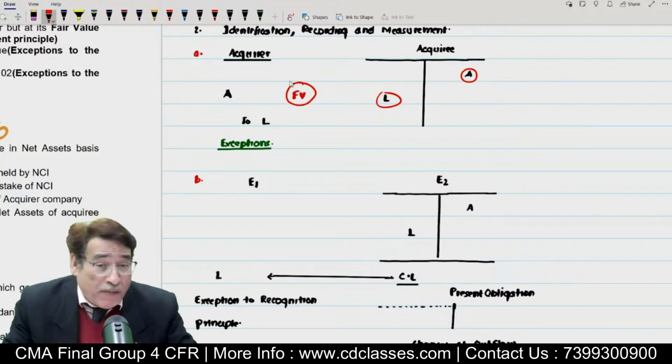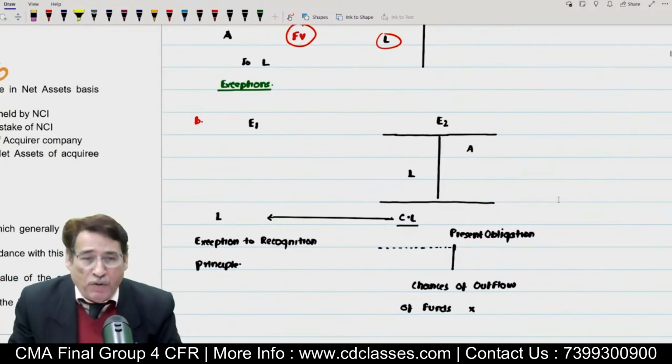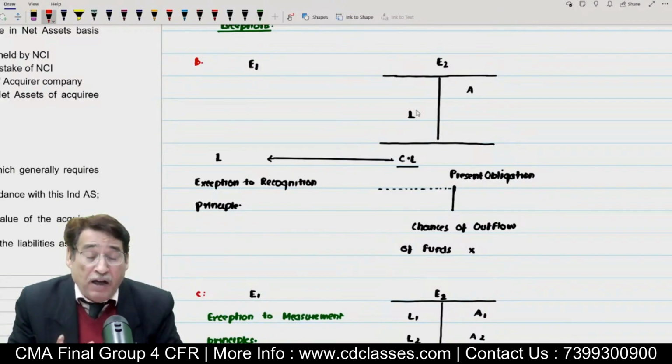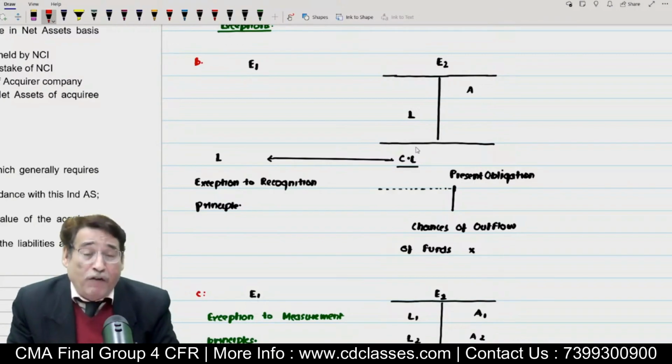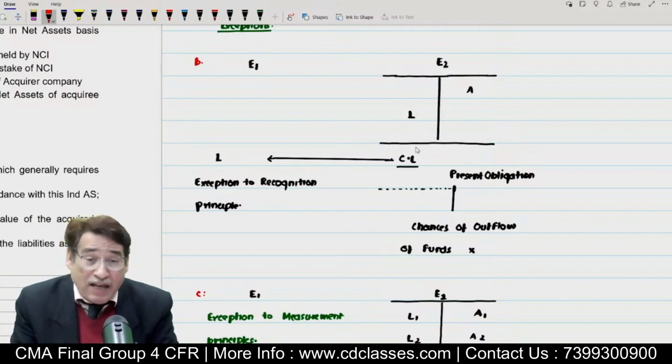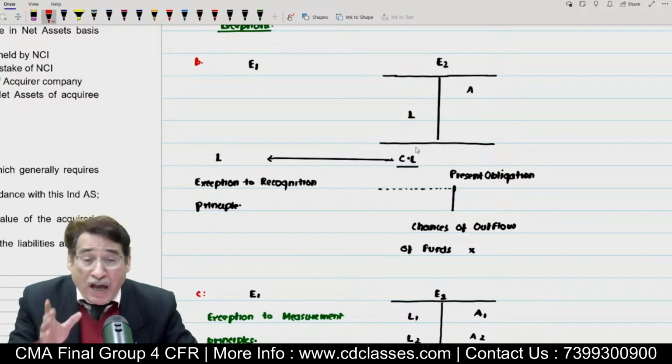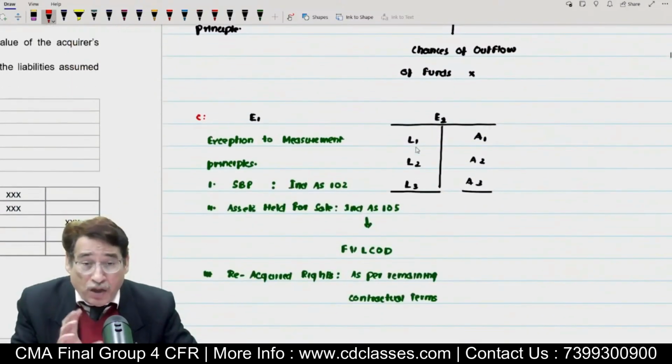However, we were talking about some exceptions. There are some exceptions also. I gave you one example with respect to the fact that there may be some items which may not be appearing in the books of the acquiring company. For example, contingent liability. They might not have recognized this liability because the probability of outflow of funds is not there. But herein, we will have to recognize this as a liability. So it becomes an exception to the recognition principle. Remember one thing, you will have to face a lot of MCQs also. So such things you need to keep in your mind.